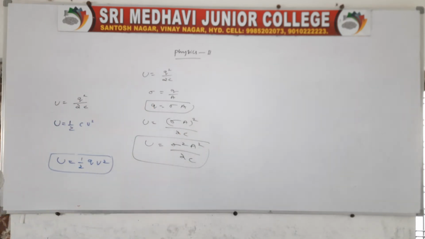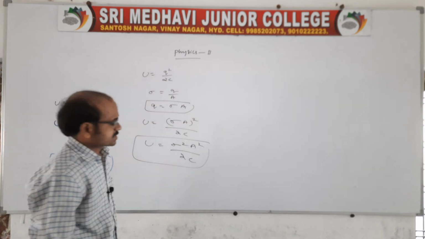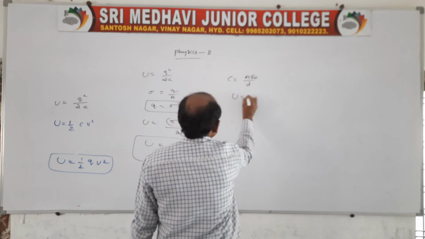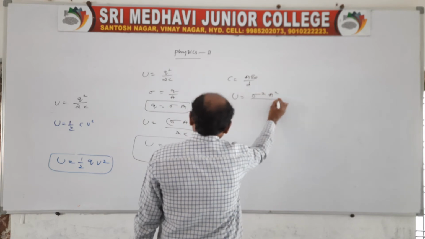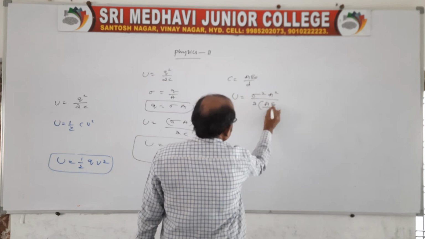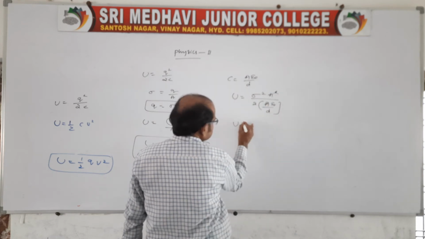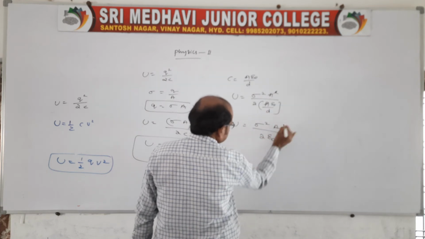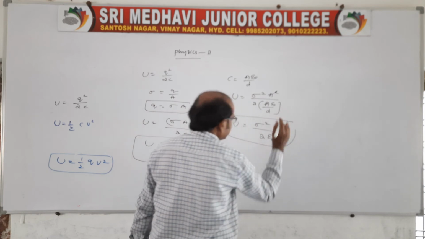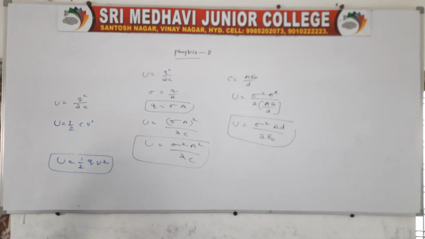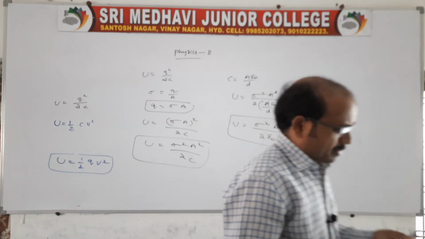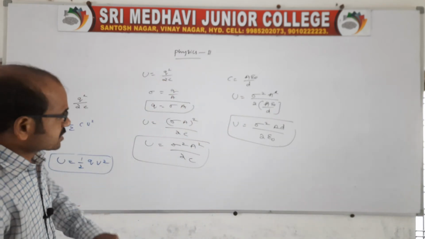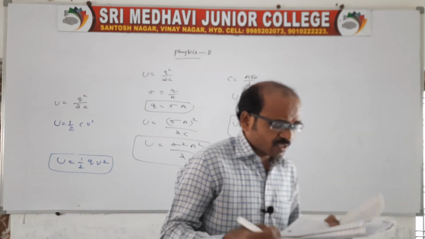Of course, we can also express it in another term. We know capacitance is equal to A epsilon naught by D. Therefore, U is equal to sigma square A square by 2 into A epsilon naught by D. So you cancel A, and U is equal to sigma square A D by 2 epsilon naught. Here it is in terms of area, distance between the plates, and surface charge density. Energy is in different forms like this. Clear?